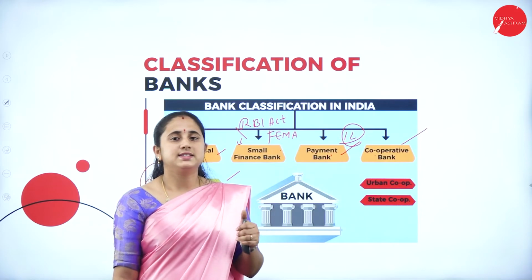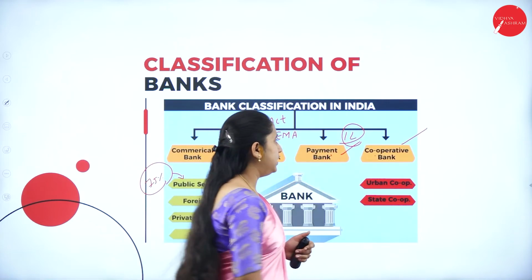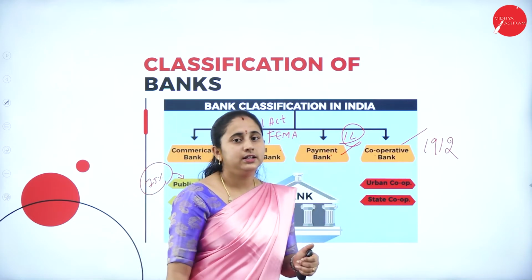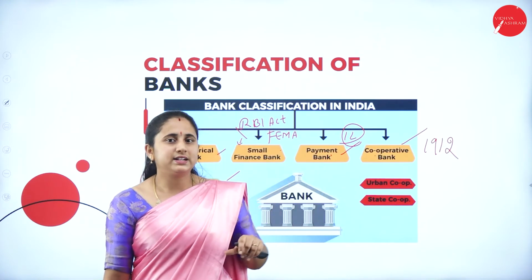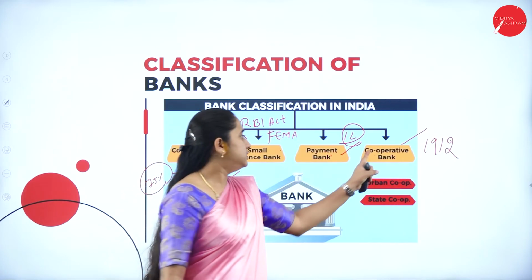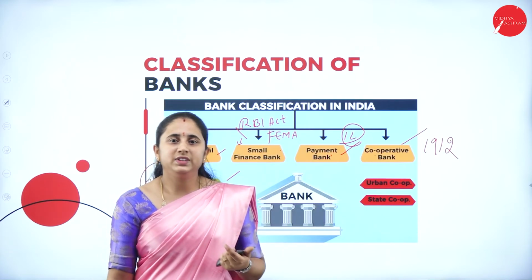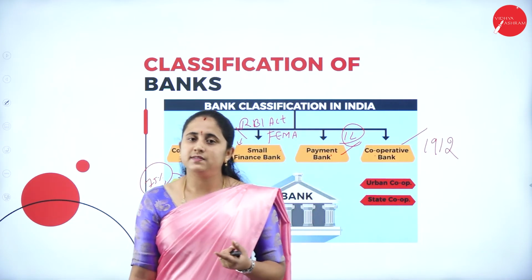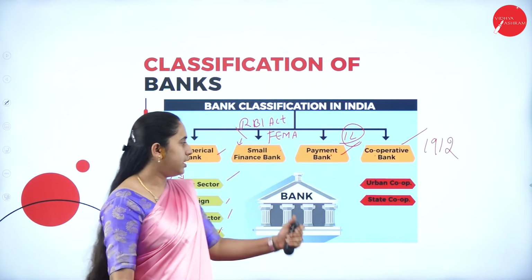Cooperative banks are established under the Cooperative Society Act 1912. This cooperative bank is going to run under the management of its selected committees. The selected committee members are going to manage or guide these cooperative banks. Their intention is to provide benefit for needy people. For example, in the urban area, in order to promote entrepreneurs as well as self-employment, and in order to increase employment opportunities in the urban area, they are going to operate.